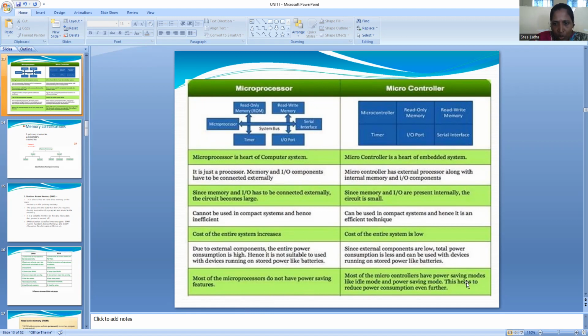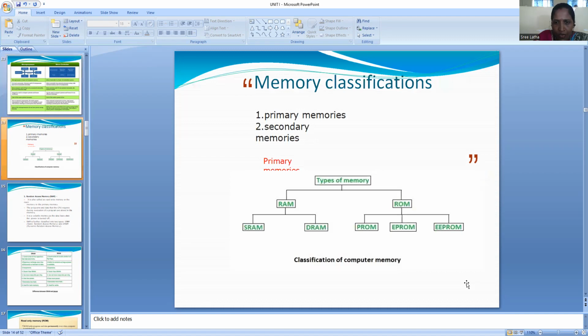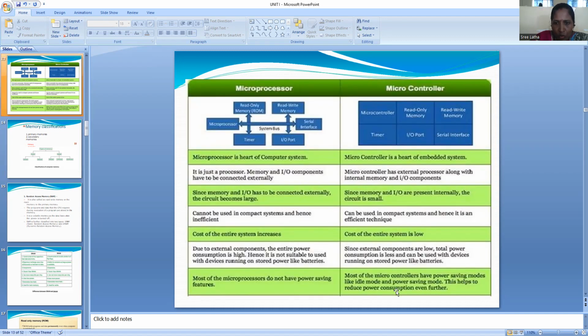Most microcontrollers have power saving modes like idle mode, power saving mode, etc. This helps reduce the power consumption even further. So these are the differences between microprocessor and microcontroller. Thank you.